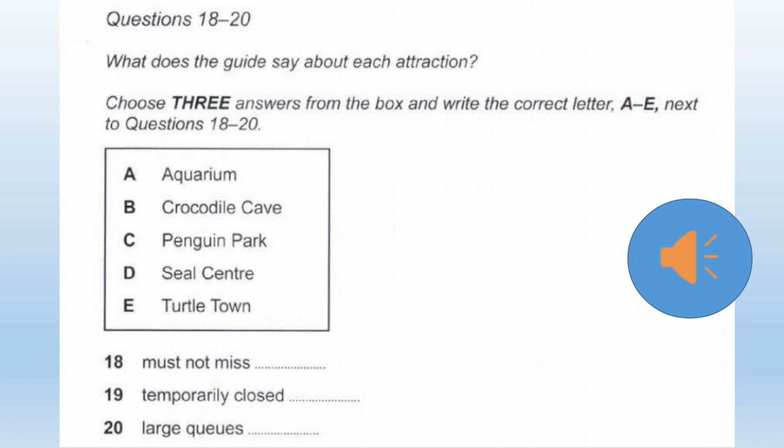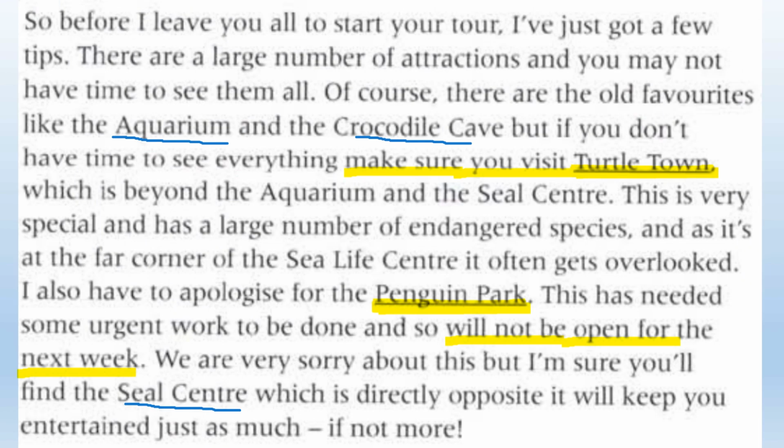Okay, so they mentioned each of the options, A, B, C, D, and E, several times. Let's see which one should be the correct one. Okay, so the first one said, must not miss. They'd already mentioned aquarium and crocodile cave, but these are wrong answers. Make sure you visit is a phrase which means the same as must not miss. And Turtle Town is the answer. So number 18 should be Turtle Town.